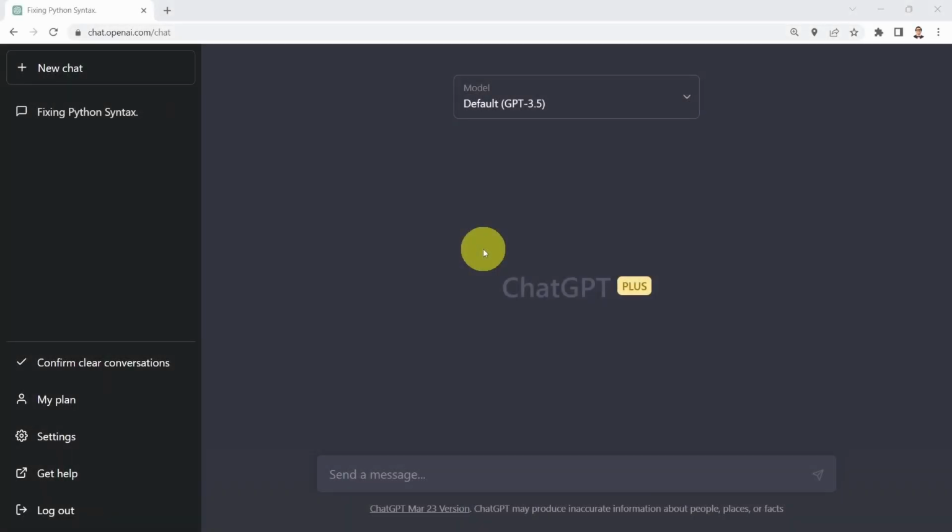ChatGPT and GPT-4 can help optimize code for speed and efficiency. Let me show you a few examples. Hello everyone, and welcome to this lesson on code optimization with ChatGPT. First, I would like to ask ChatGPT to give me tips on how to optimize, let's say, my Python code. So let me show you.